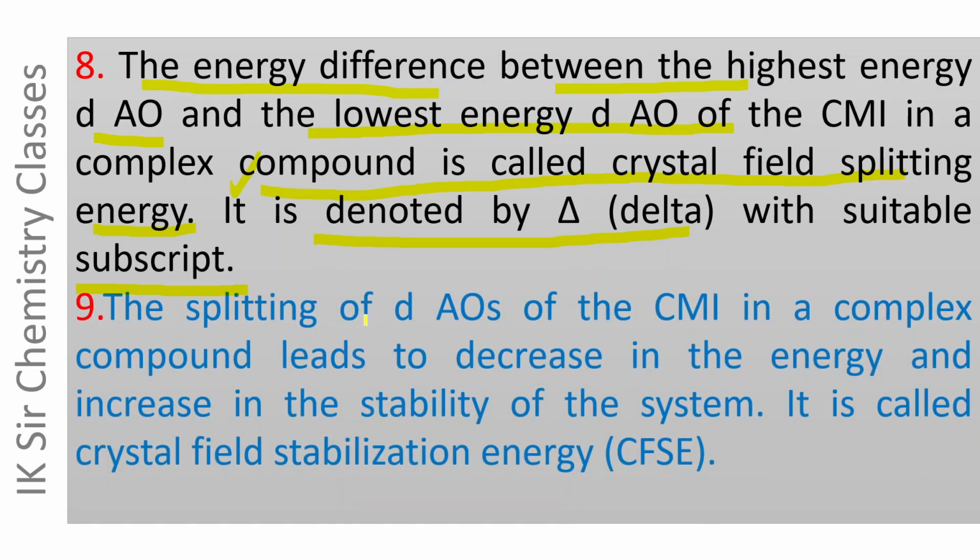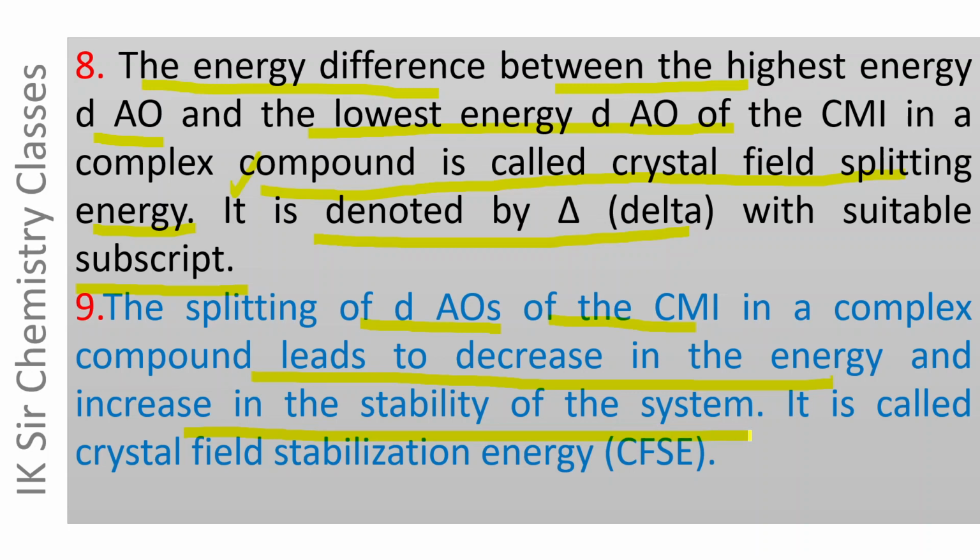The splitting of d atomic orbitals of the central metal ion in a complex compound leads to a decrease in energy and increase in the stability of the system.